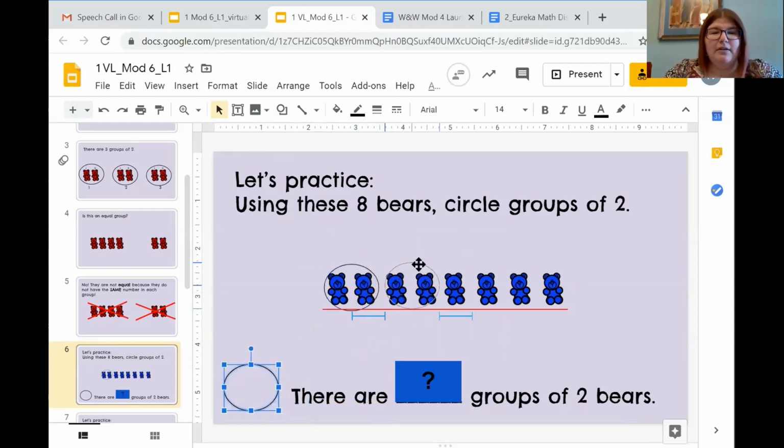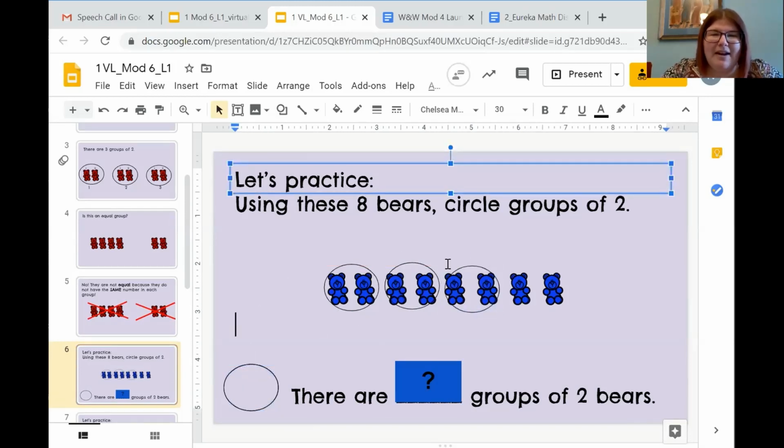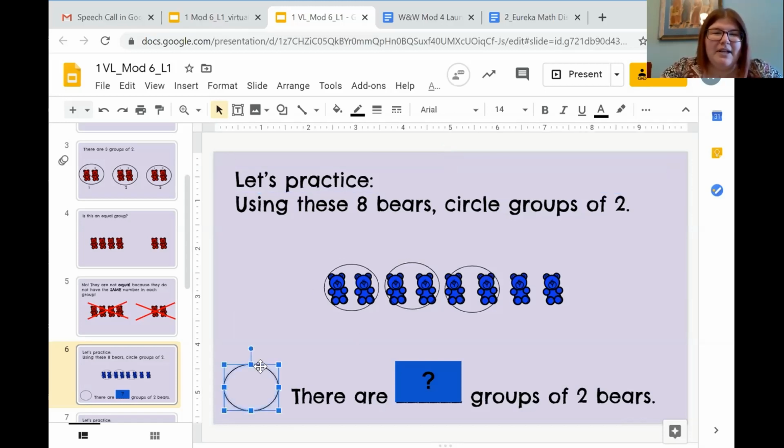Here's 1. Here's 2. I'm going to come back and grab another circle. 1, 2. So I click out. My bear isn't all the way inside of my circle, and that's okay. I can still see my groups of 2. I'm going to come back and grab another circle. And I see I have 2 left.